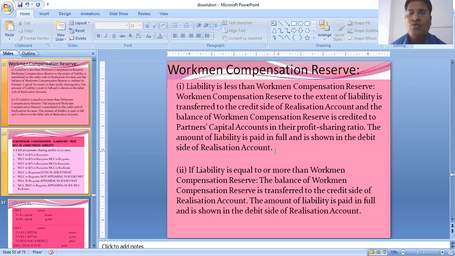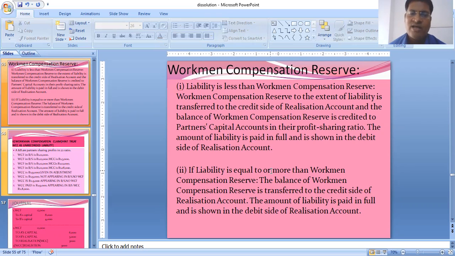I'll tell you one very important hint regarding this: we will treat workman compensation claim as an unrecorded liability which has not been recorded in the books. Then the sums become very easy. We don't have to close WCC in this case. As it is not given in the balance sheet, we treat it as an unrecorded liability. Whether mentioned or not, you have to pay it. When we pay the liability, we write to cash, WCC, and we make the payment. So this is the first case.